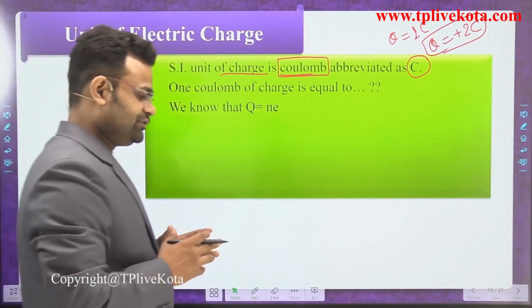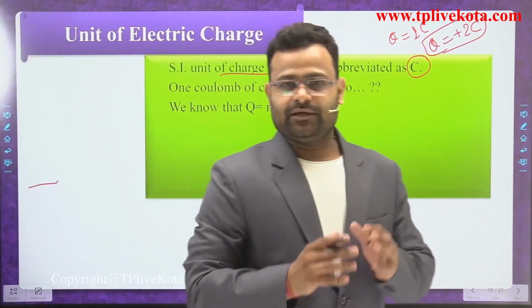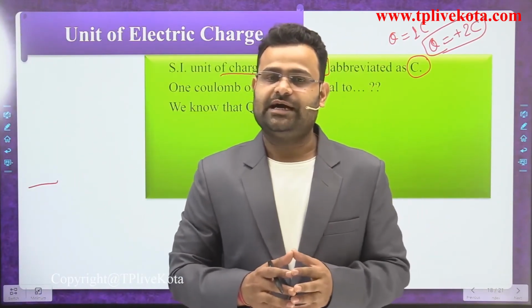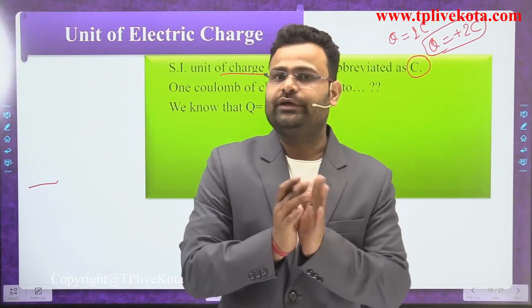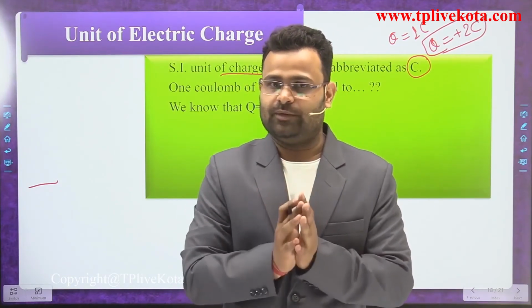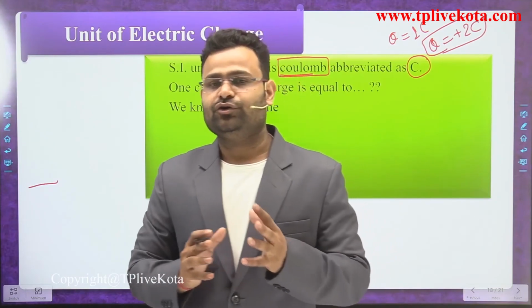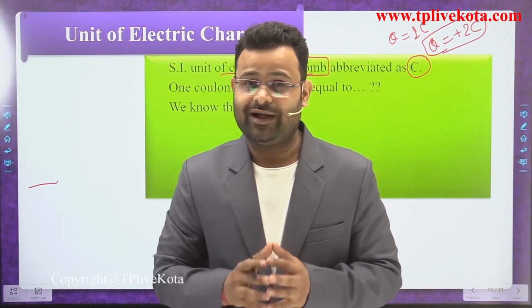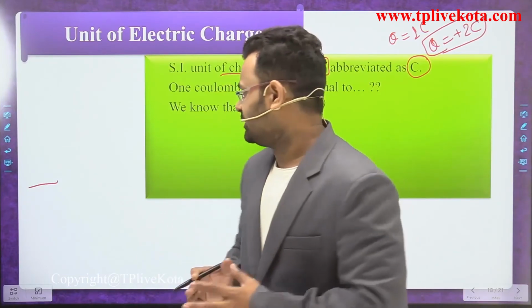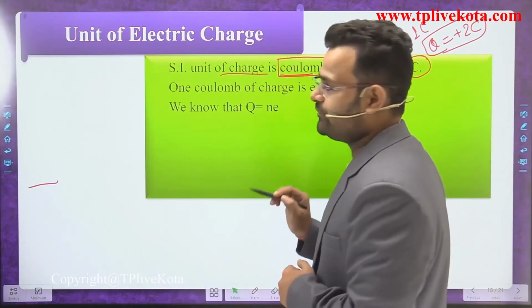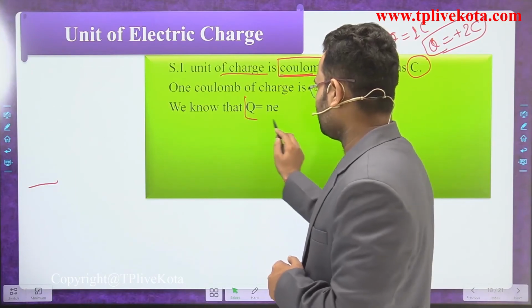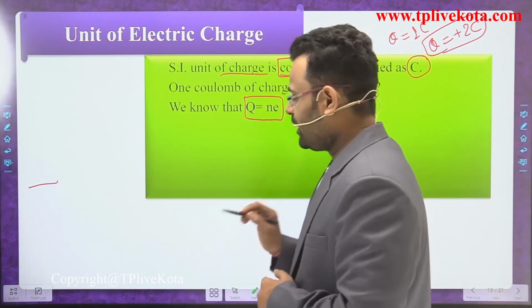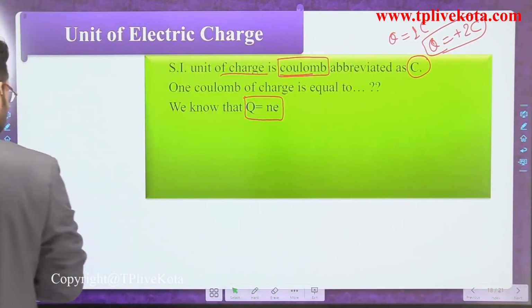1 coulomb of charge, how can we say? Dear students, 1 electron has a charge of 1.6 into 10 to the power minus 19 coulomb. If we want to calculate the number of electrons required to get 1 coulomb of charge, what formula do we use? We use the formula Q is equal to Ne.